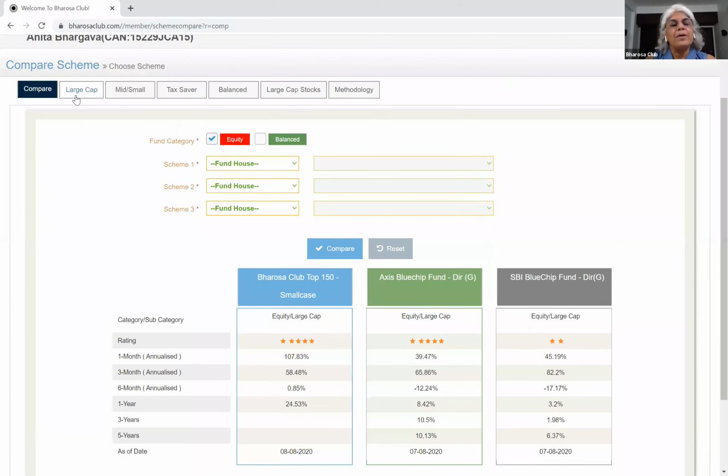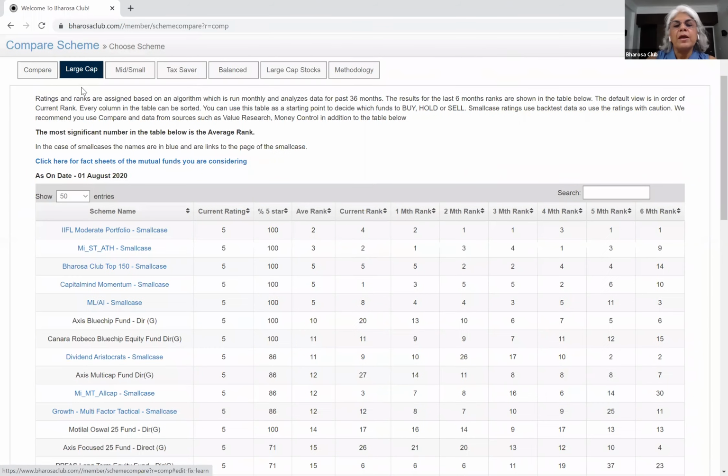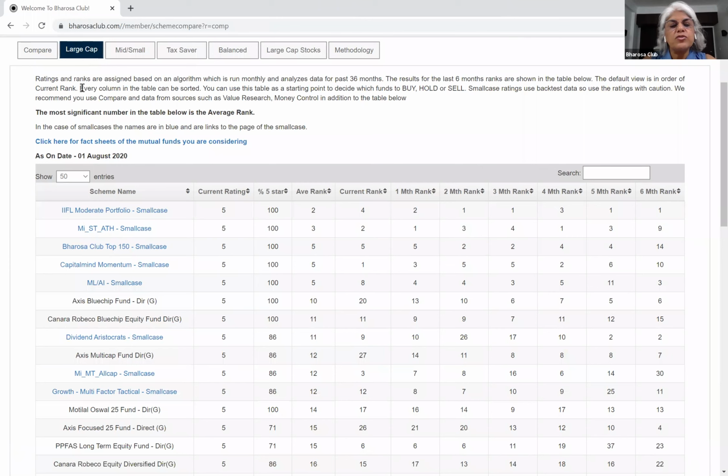The next tab is large cap. This tab is updated on the 1st of every month. It takes all the smallcases and the mutual funds in the large cap category, not stocks, and we run the algorithm. The methodology of the algorithm is mentioned in the last tab, but we run the algorithm and rank these.